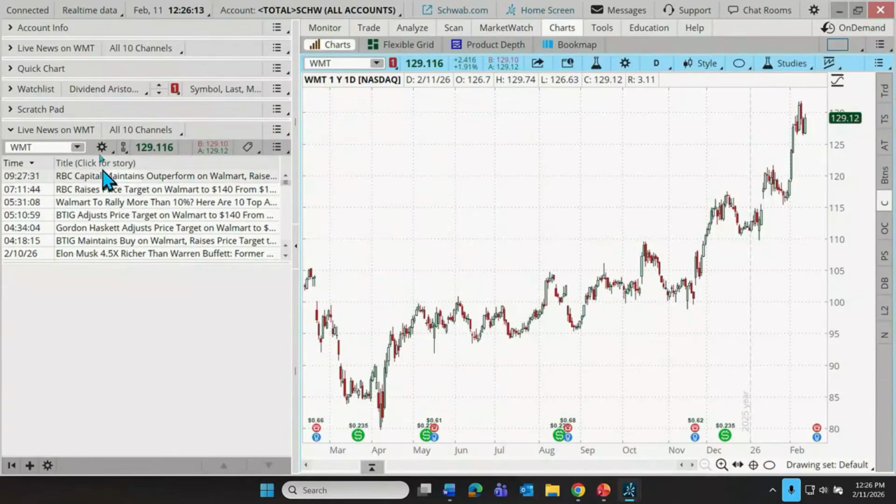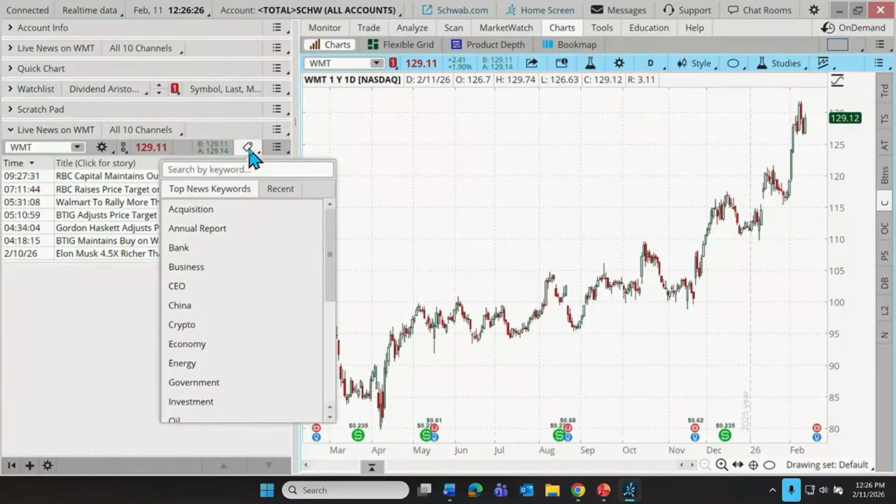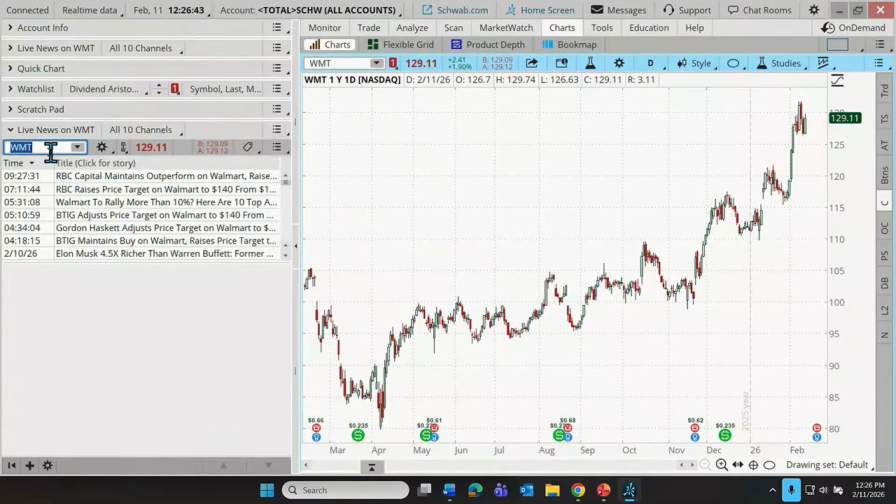Anyway, just know that is a feature that some use to keep an eye on live news as it develops and as it's published. A couple of things that you should be aware of here is we can choose a keyword search feature right here. This little tag might allow us to search by our own keyword if we have something specific that we're looking for, or maybe let's broaden this out.